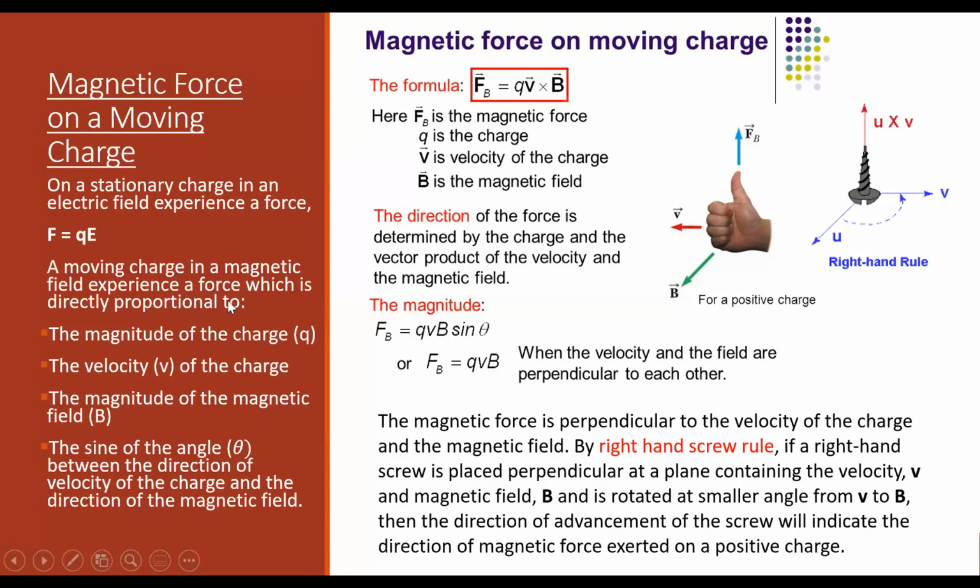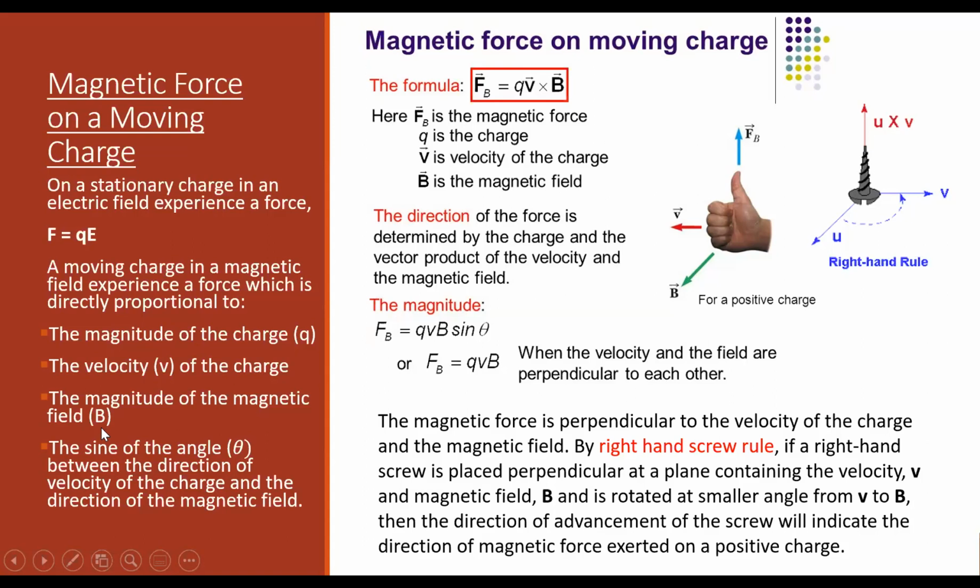And the force so experienced is directly proportional to the magnitude of the charge, expressed by Q. What is the SI unit of charge? Coulomb. And it is also directly proportional to the velocity V of the charge, and also proportional to the magnitude of the magnetic field, expressed by the letter B.